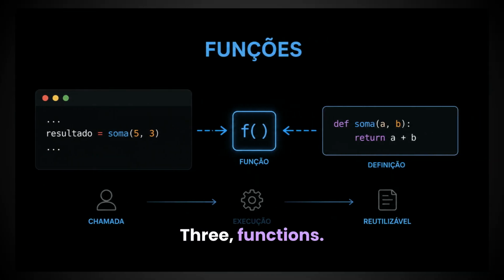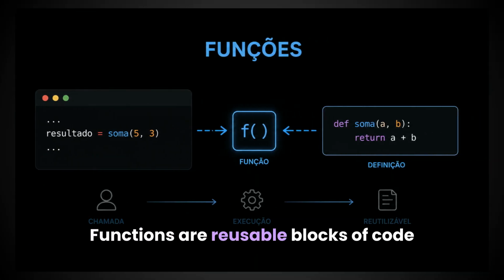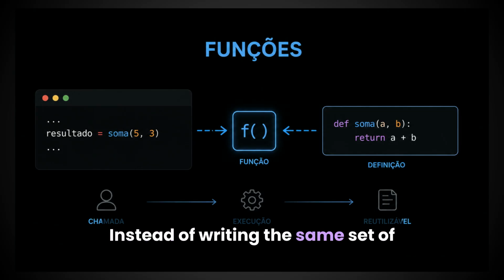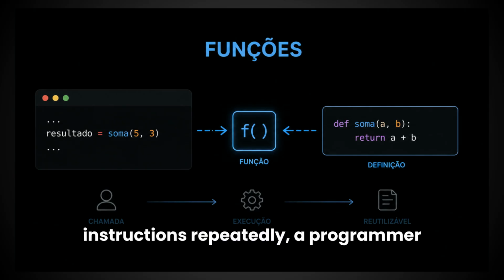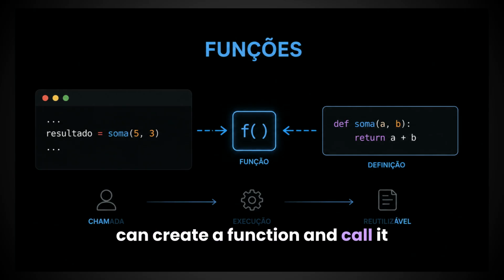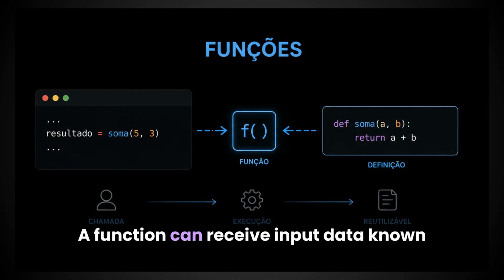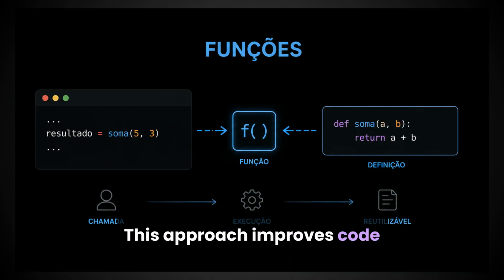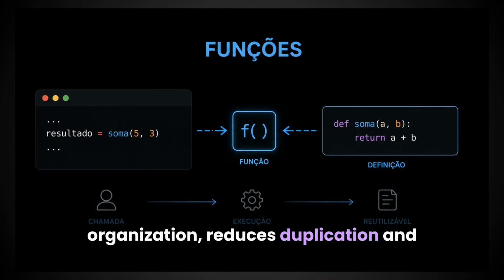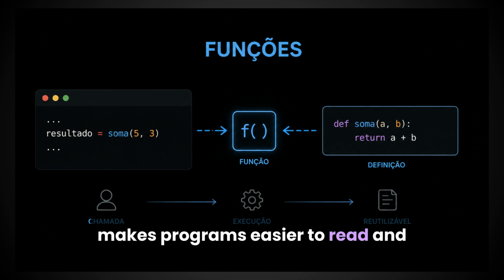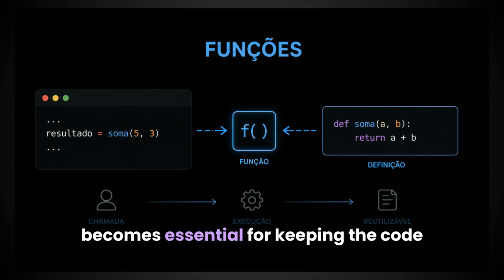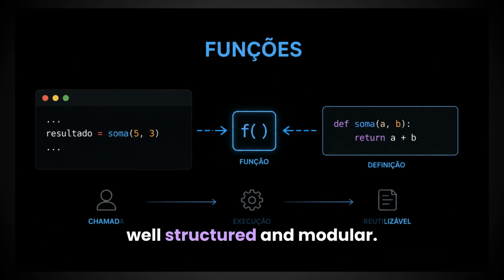3. Functions. Functions are reusable blocks of code designed to perform a specific task. Instead of writing the same set of instructions repeatedly, a programmer can create a function and call it whenever needed. A function can receive input data, known as parameters, process it, and return a result. This approach improves code organization, reduces duplication, and makes programs easier to read and maintain. As a project grows, the use of functions becomes essential for keeping the code well-structured and modular.